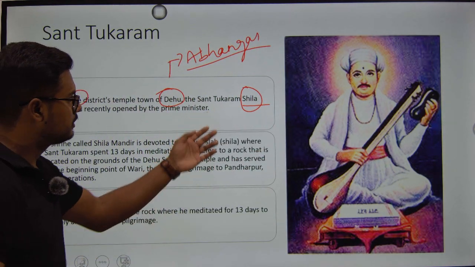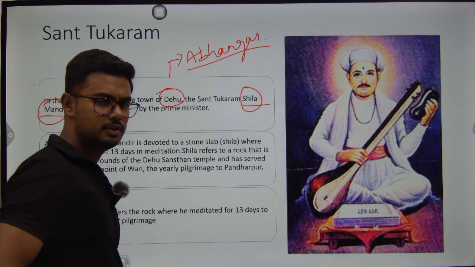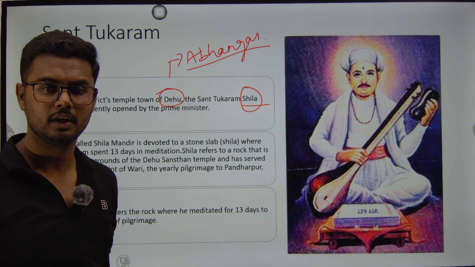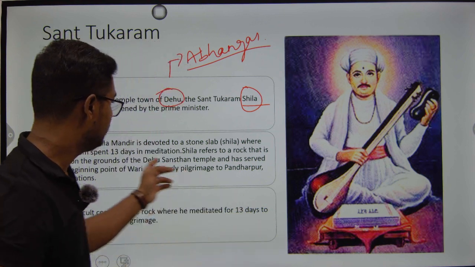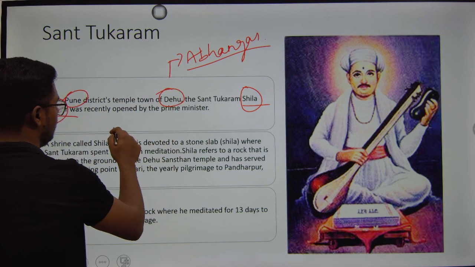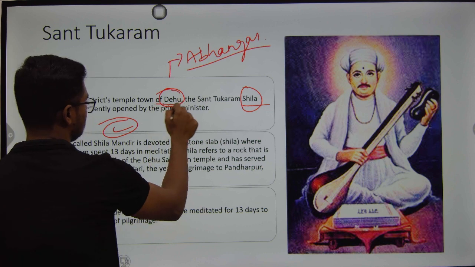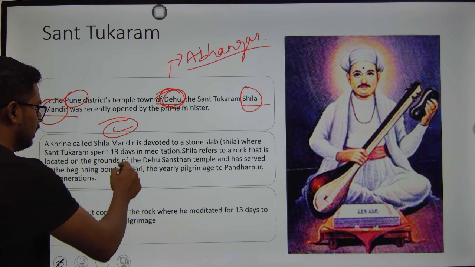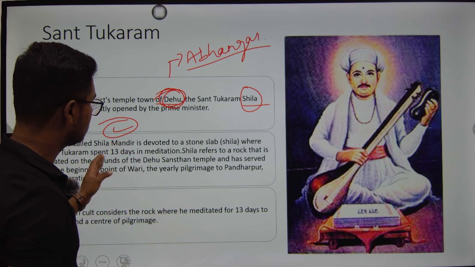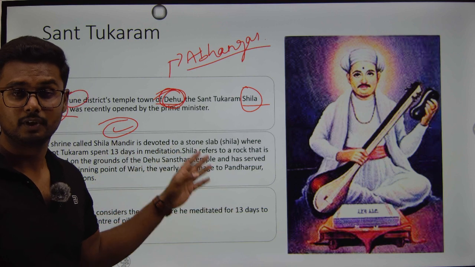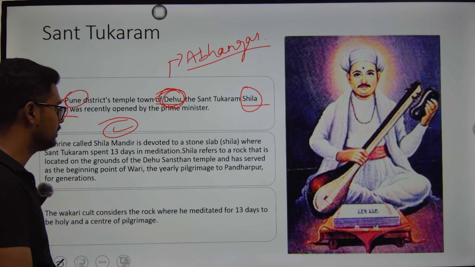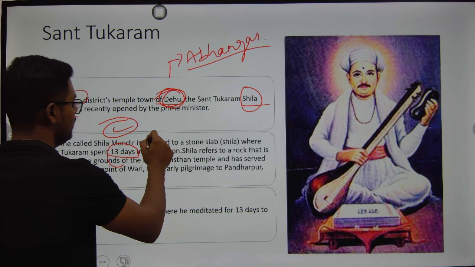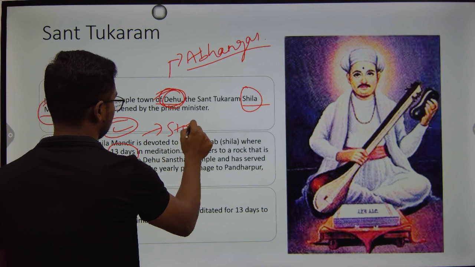So when someone incidentally questioned the authenticity of all his knowledge, or the authenticity of these Abhangas, what Sant Tukaram did was he went on to sit for a protest at this particular place. Dehu is his birthplace. So there was a stone in his place. When someone questioned the authenticity of his Abhangas, for 13 days he went to this place and sat on a stone.